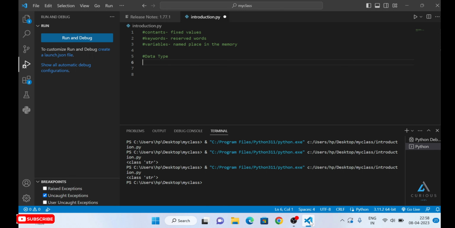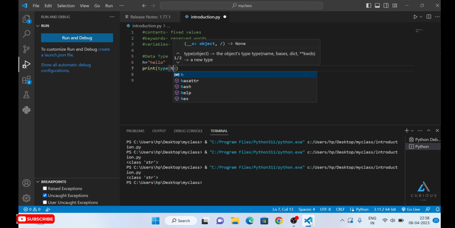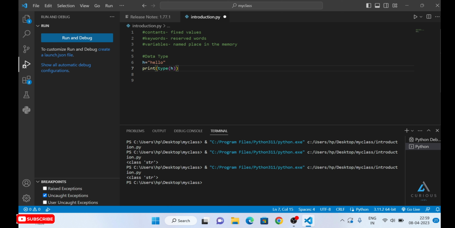For example, if I have written h is equal to hello, now we are going to see its data type. For this we need the type function. See how it is going to be done. type(h). Now we are going to see if it is a string, an integer value or a float. Let's run this. What is it showing? Class string, which means it is a string.